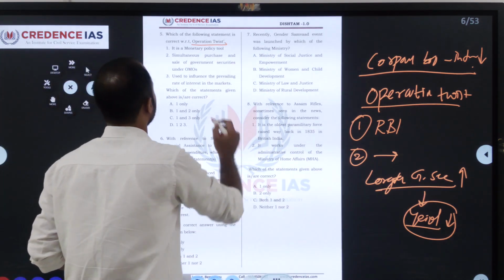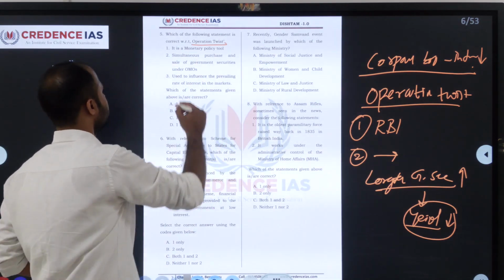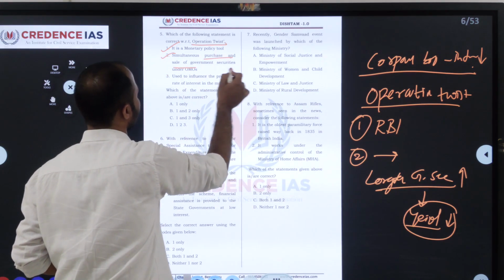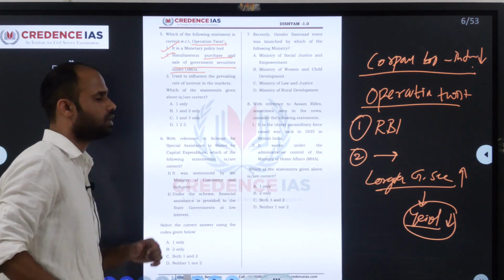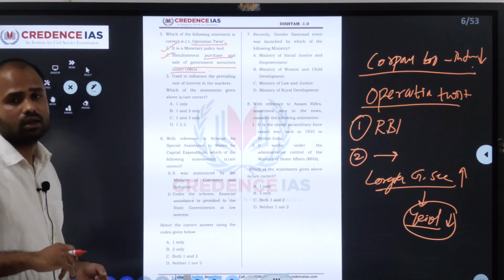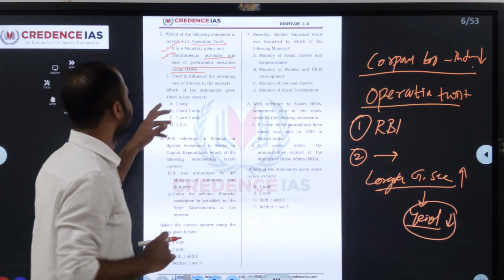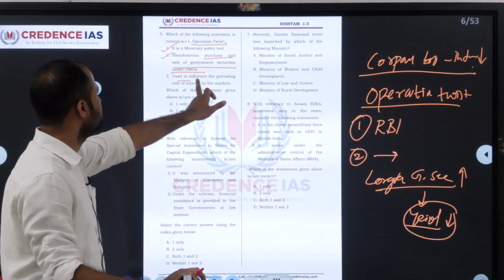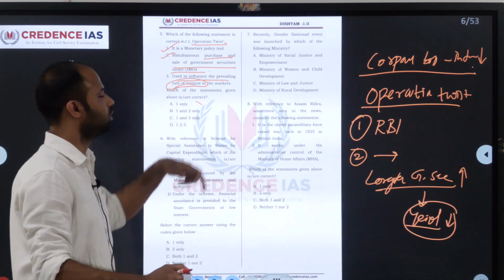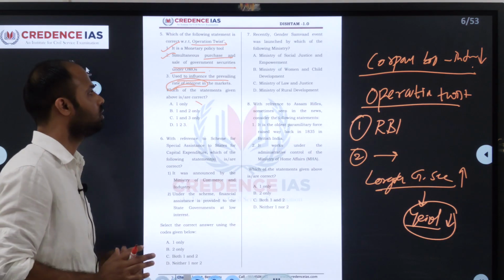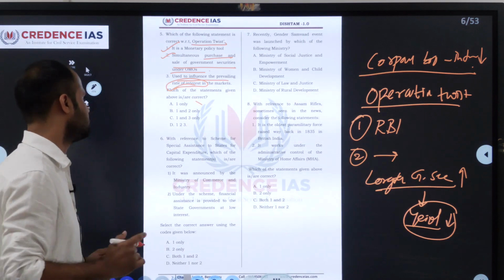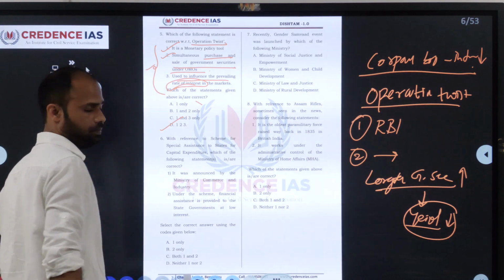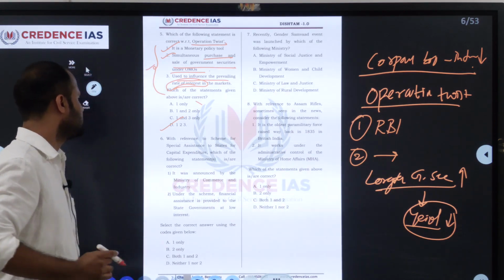So it's a monetary policy tool. We will solve with the options now. It's a monetary policy tool, and we have seen it is done by RBI. Second, the simultaneous purchase and sale of government securities under OMO, open market operation. We have seen that they will purchase long-term government securities and sell short-term government securities, and this is used to influence the prevailing rate of interest in the market. We have seen that it will impact the interest rate of corporate bonds as well as the banking system. So with this, we can say that all three are correct. So the answer is D. And we'll see the next one.